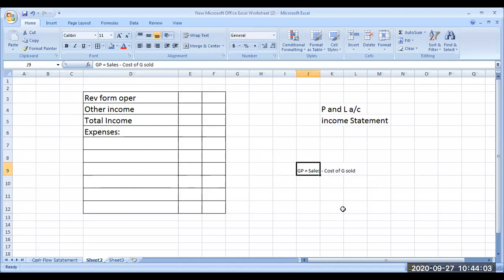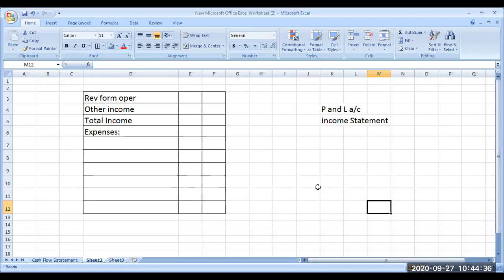Okay, sir. And sir, regarding trade receivable, average trade receivable and all. Trade receivables will be there in the balance sheet, asset side, under current assets, accounts receivables. So how to find average? But there is only one. What is average? Trade receivable at the beginning of the year. Trade receivable or trade payable or whatever it is, forget about accounts. What is average actually? Opening plus closing balance by 2, A plus B by 2.